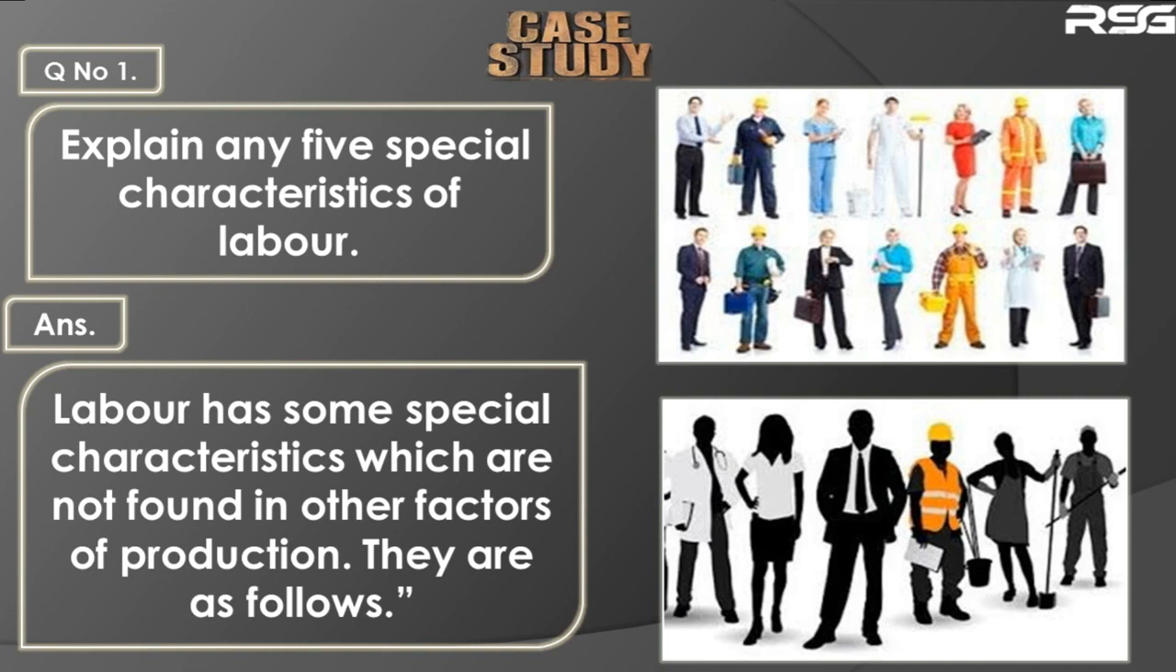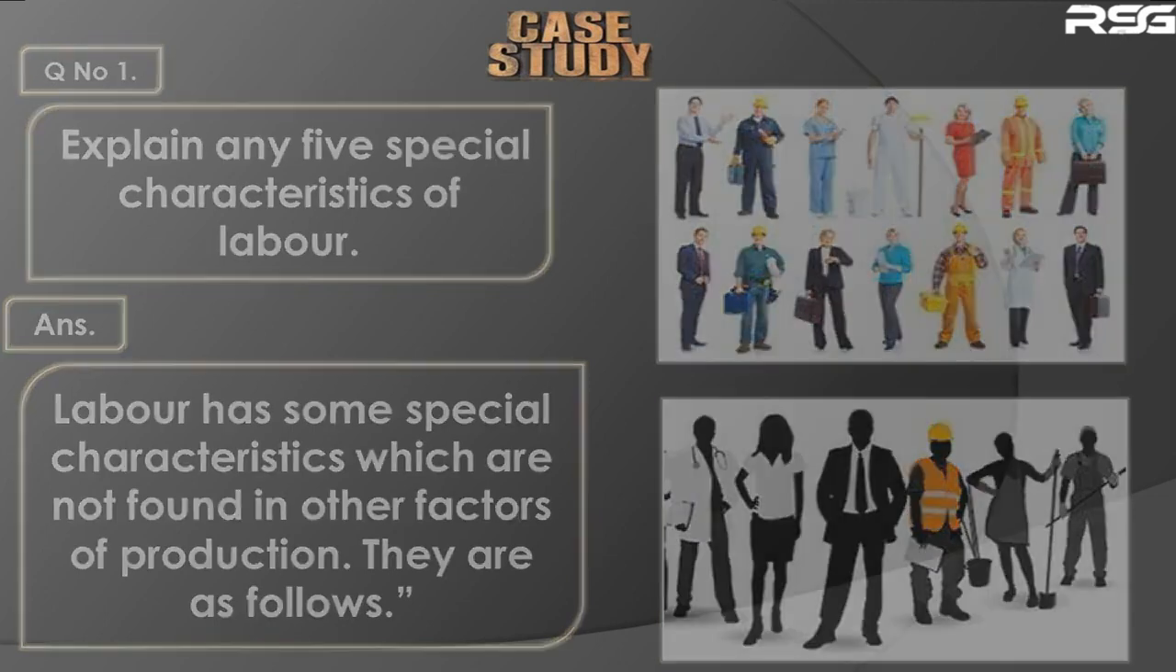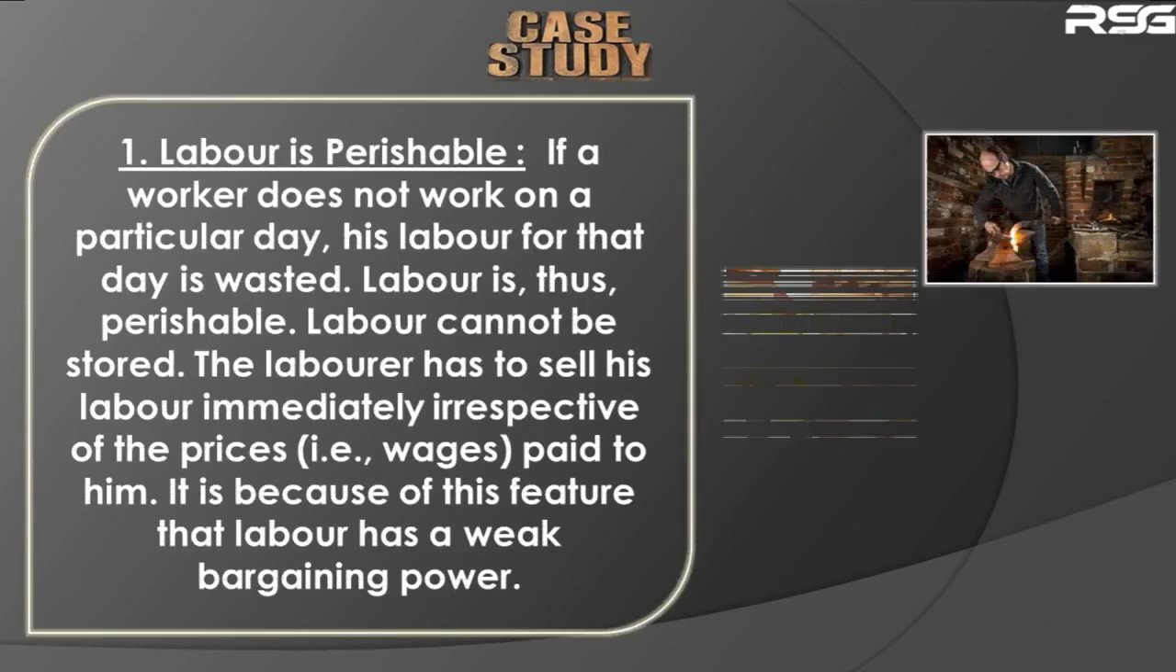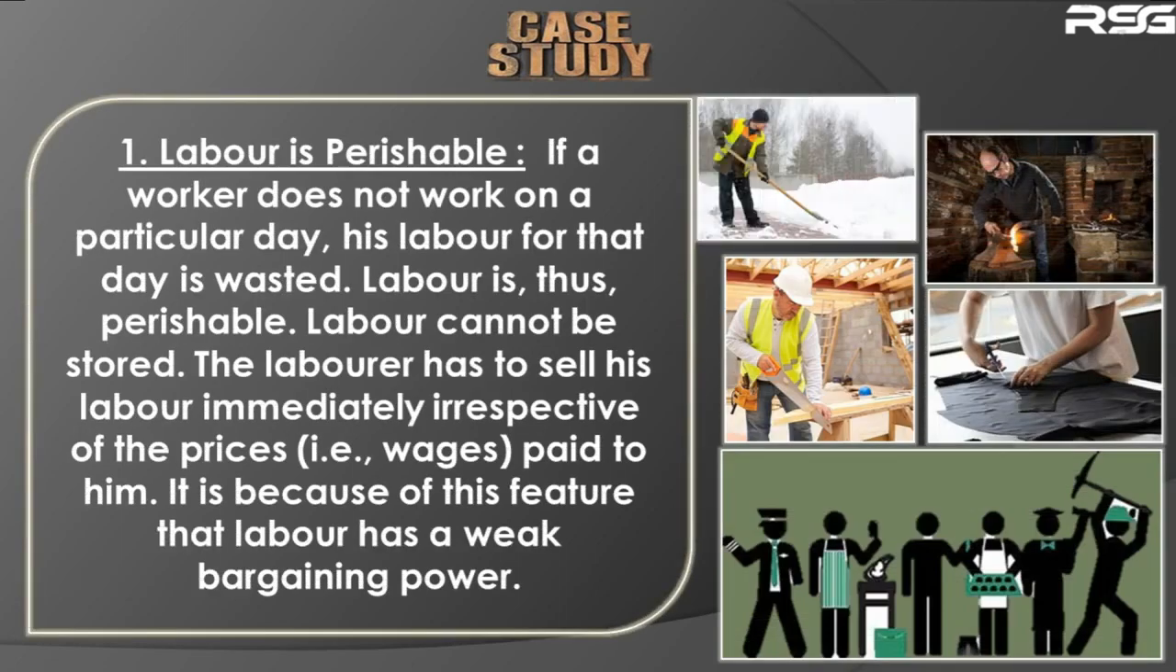There are 4 factors of production: land, labor, capital, and organization or entrepreneurs. If you see all these 4 factors of production, you will see that labor has some special features which are not found in the other 3 factors. What are those? Well, they are as follows. First, labor is perishable. Now what does it mean?